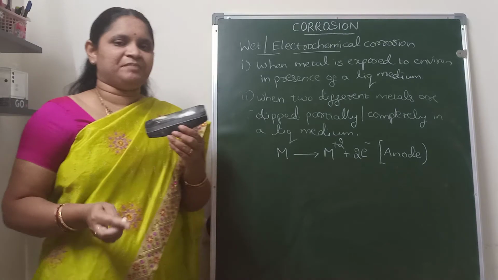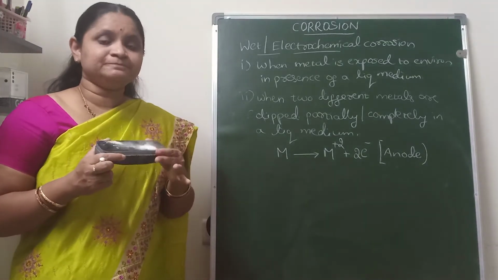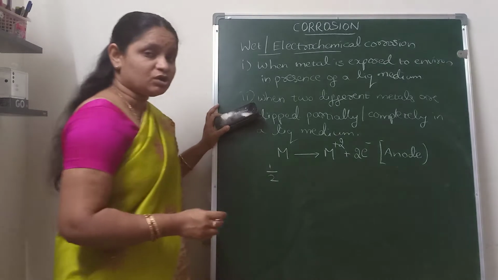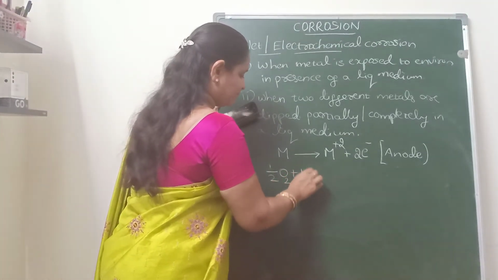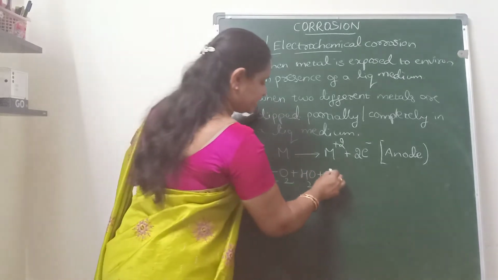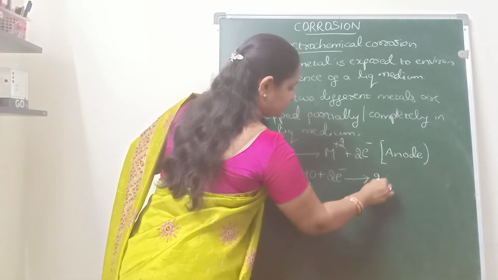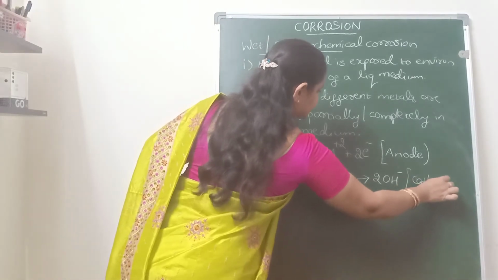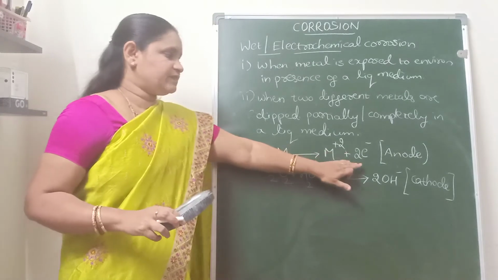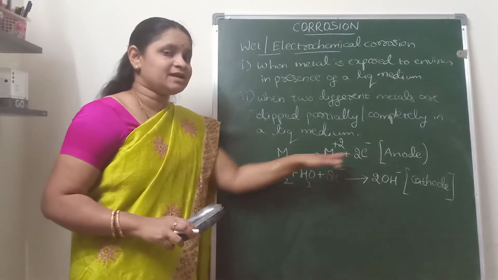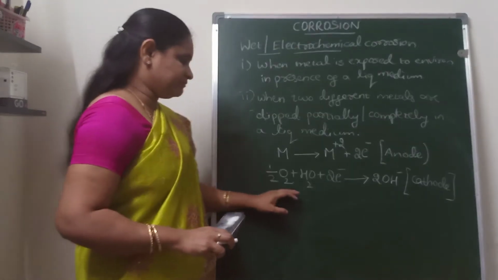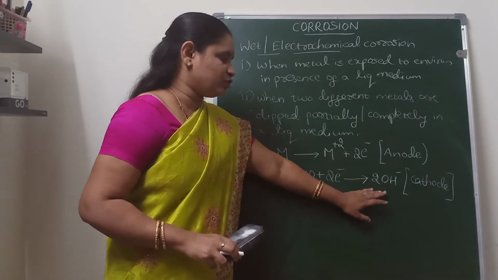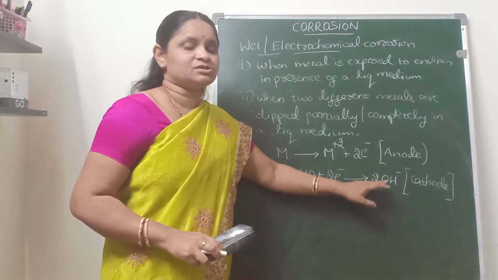At the cathodic part, from the liquid medium, the dissolved atmospheric oxygen will combine with the moisture and also gain two electrons, forming non-metallic ions like OH minus ions or oxide ions.